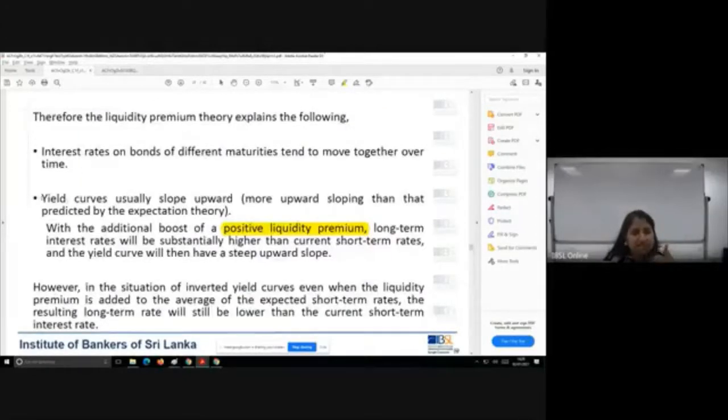justifies that yield curves are usually upward. Why? Now they say there has to be an additional liquidity premium. So when there is a liquidity premium, more interest is being added towards buying a long-term security. Therefore, the curve has to be upward sloping. So their justification is mainly towards the upward sloping curve rather than the other three types. Okay.